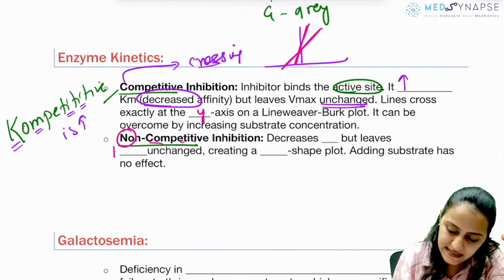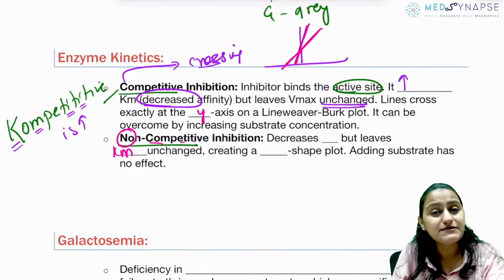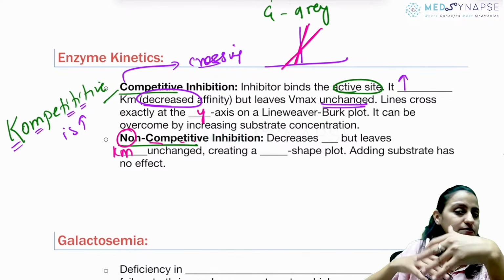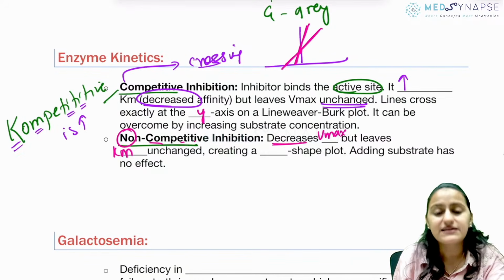Non-competitive inhibition, remember, Km is not increasing. So Km is unchanged. So what changes? The other one, Vmax, changes. What happens to Vmax? Vmax is already maximum, so it cannot increase. The Vmax decreases, right? It decreases the Vmax.